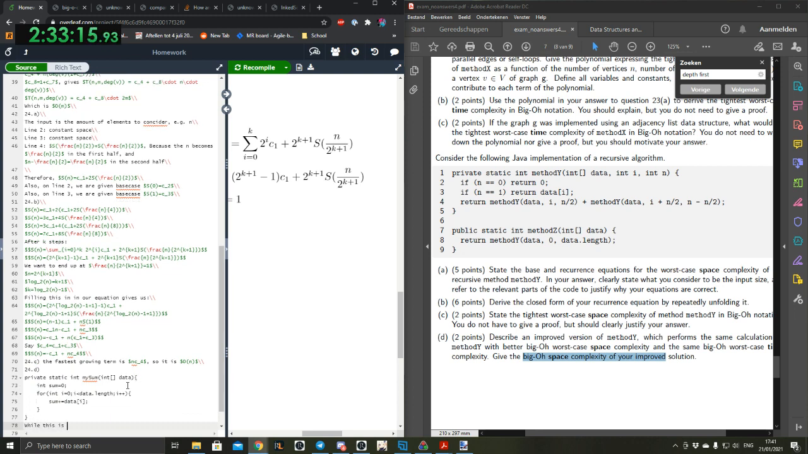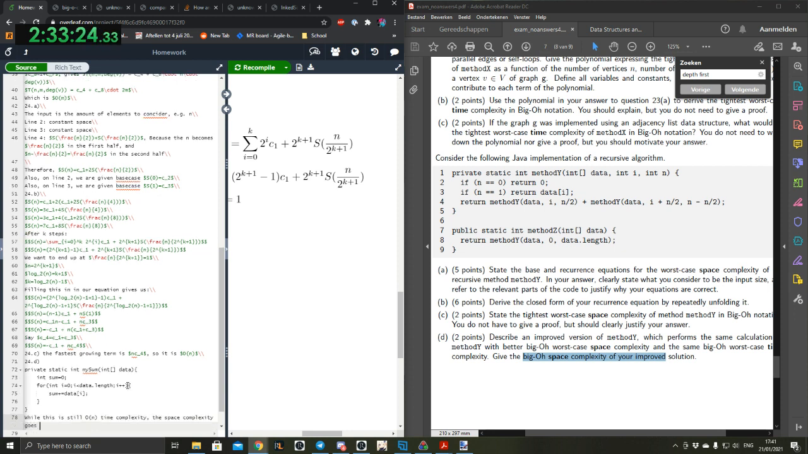While this is still big O of n time complexity, the space complexity goes down to big O of 1, because you don't create any new space other than the one stack frame, and some extra for the integer i and the integer sum and other stuff. But all in all, it's still constant.